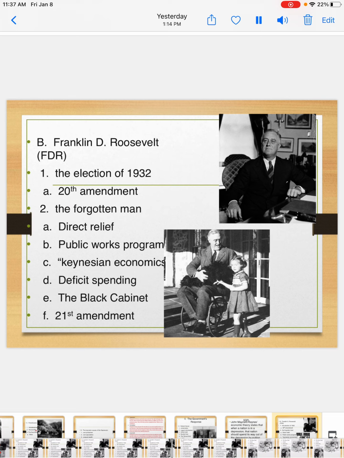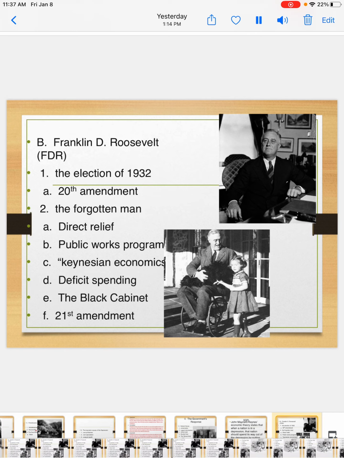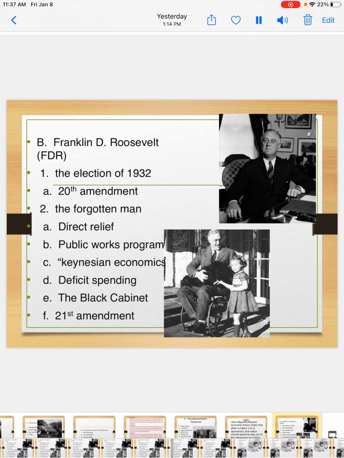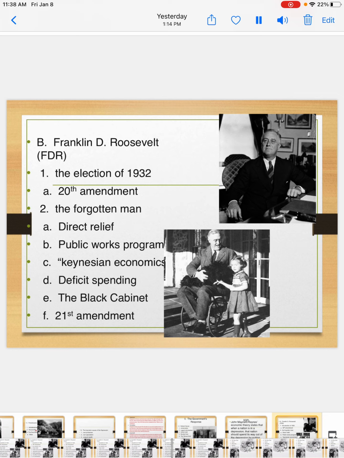So these are public jobs, meaning the government will pay for it. Obviously we know now that tax money goes to pay for a lot of the stuff. During the Great Depression, they can't raise taxes because people can't afford anything at this point, and so instead of worrying about how to pay for it, they just borrow it. They borrow the money. This created a huge budget deficit. It definitely has put the country more into debt.